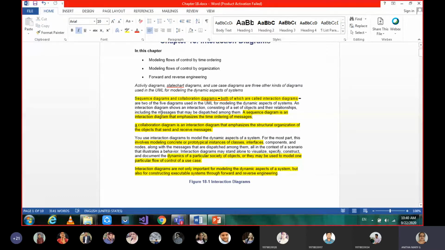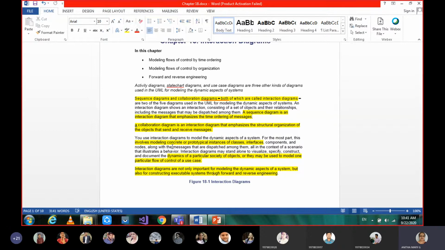A sequence diagram is an interaction diagram that emphasizes the time ordering of messages, whereas a collaboration diagram emphasizes the structural organization of the objects that send and receive messages. So please remember, it emphasizes the structural organization. These details we are going to learn now: what time ordering is, what structural organization is, and then modeling, when we are talking about communication.